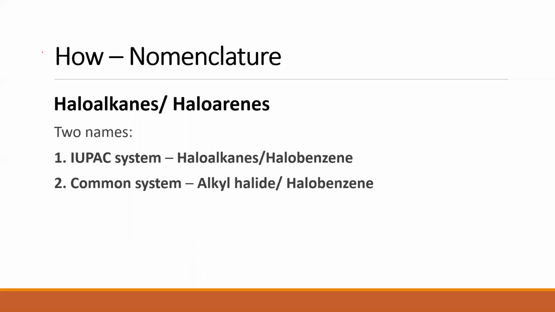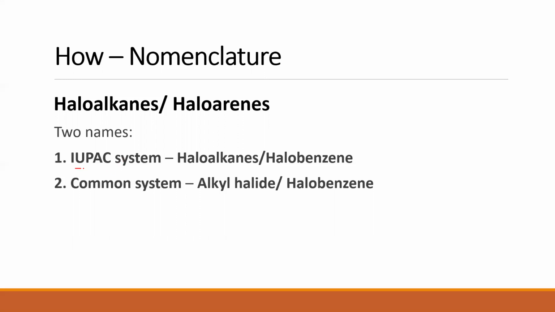We know that every organic compound has two names. Which are the two names? The IUPAC name and the common name. We looked at the IUPAC system and the common or trivial system of nomenclature last year. Now let us try to understand how we name these compounds under both systems.